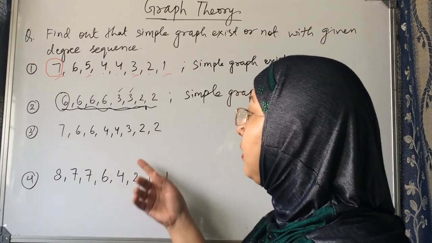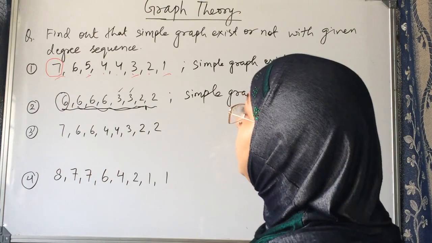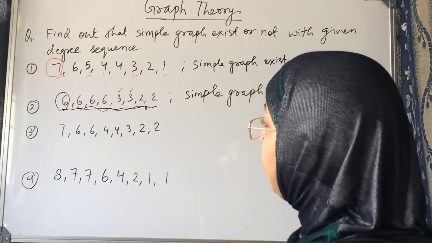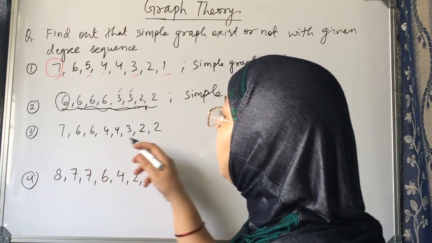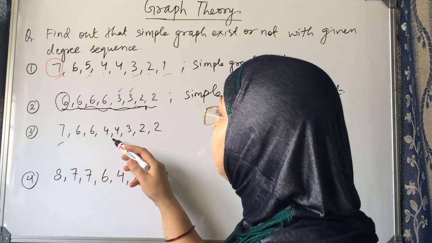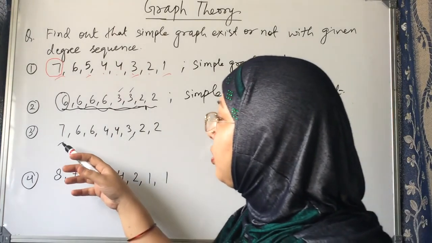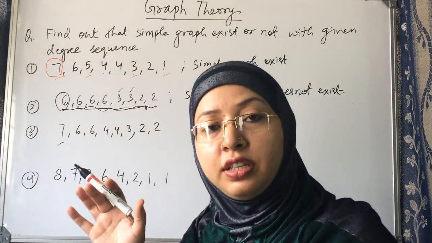Now we see this third question. Here we have to find whether the simple graph exists or not. First of all, see, it is in non-ascending order, it's okay. How many degrees are odd? This one, this one. So there are 2 degrees which are odd. So it is okay because the number of odd degrees is even.